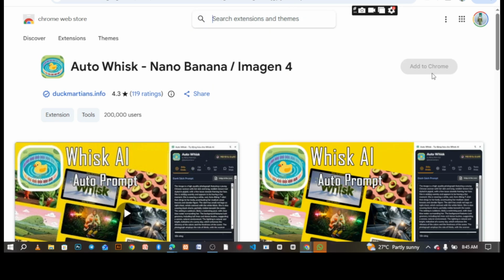You want to say add to Chrome browser. Now, I already added it to Chrome browser, so what I want to say is remove from Chrome. So for you, it's going to be add to Chrome browser. Once you add it, it's going to show here. This is where you want to show extensions.